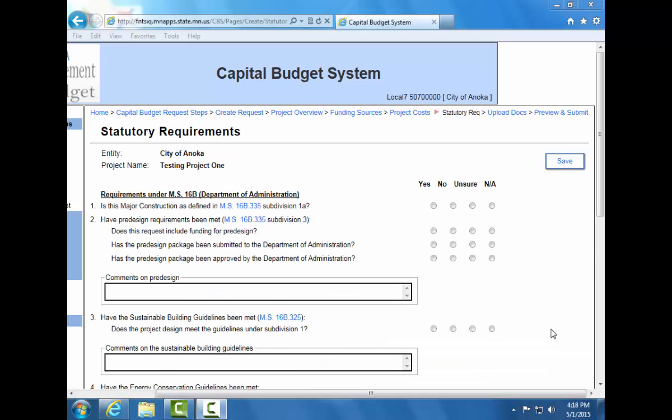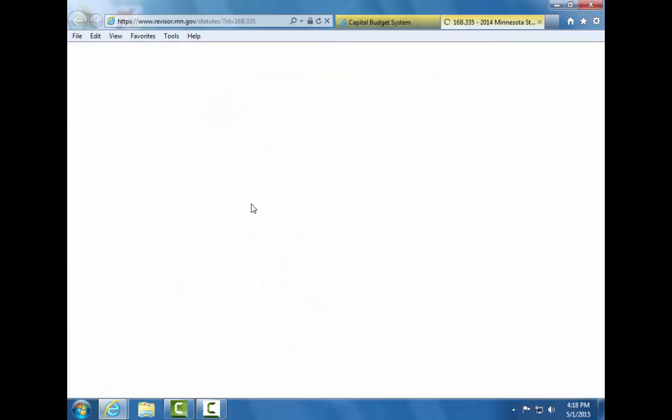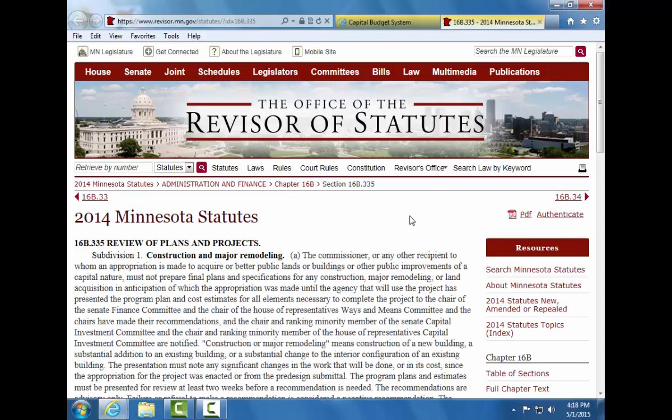This is the statutory requirements page. On this page, users indicate which statutes apply once your project is approved and is in a state appropriation bill. Links to the statutory language are in each section. For example, for question number 1, is this major construction as defined in Statute 16B.335, you can click on the hyperlink of the statute number and be taken to the language on the reviser's website.